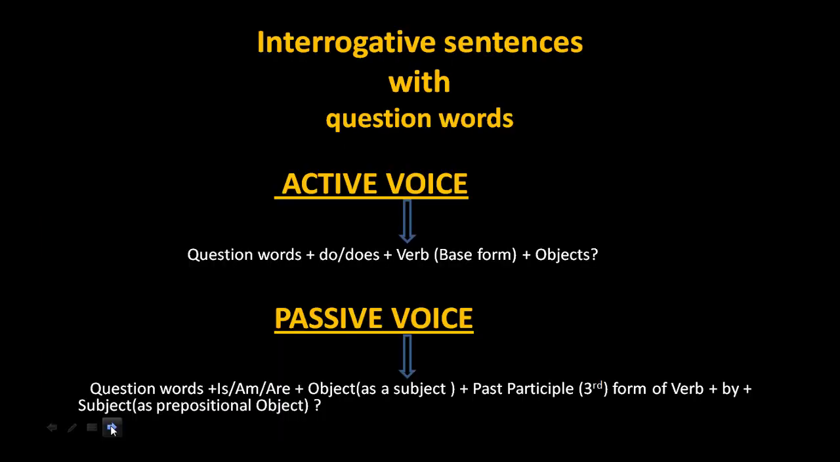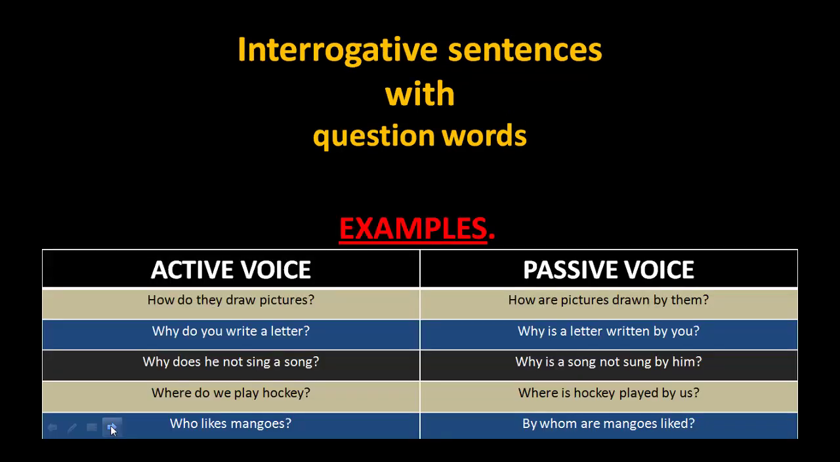Now, discuss interrogative sentences with question words. In active voice, question word plus do or does plus subject plus verb plus object plus question mark. In passive voice, question word plus is, am, are plus object as a subject plus past participle third form of verb plus by plus subject as prepositional object and question mark. Here are examples. How do they draw pictures?